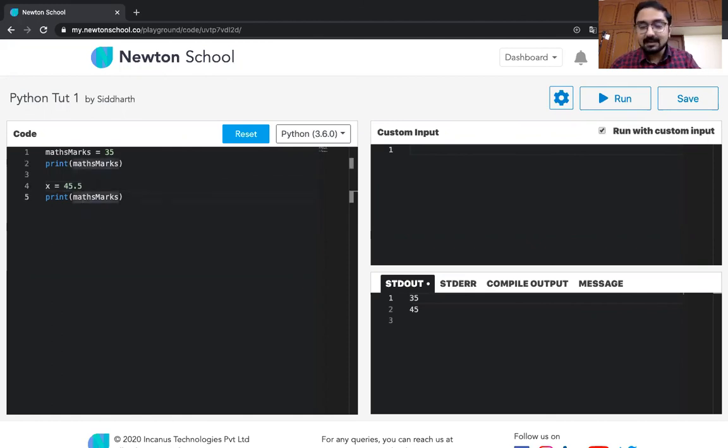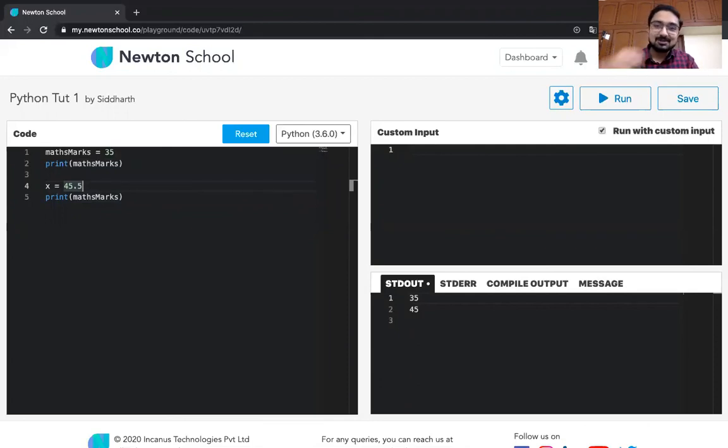It automatically assumes it to be a float type. In Python, one of the specialties is that you do not need to explicitly tell the data type of a particular variable. In a lot of other languages like C++ or Java, you need to tell first what this variable is going to be. In Python, you can simply put in the value and it will automatically figure out what kind of data you are trying to put in.